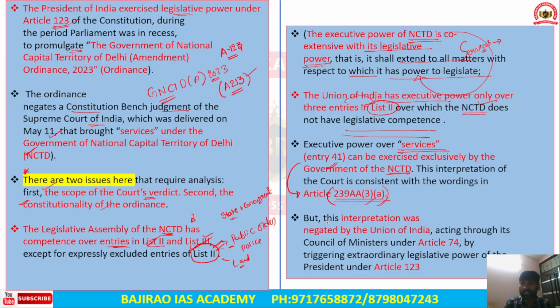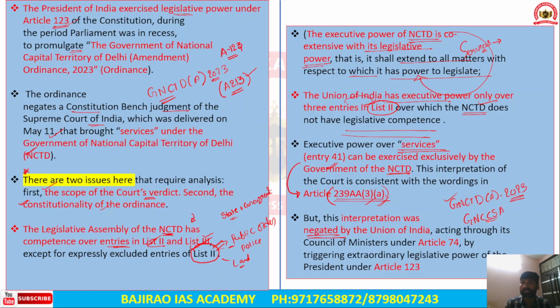However, the interpretation was negated by the Union of India when it passed the Government of National Capital Territory of Delhi Amendment Act 2023. It passed an ordinance under the Government of National Capital Territory of Delhi Act 2023. This established the Government of National Capital Territory Civil Services Authority.